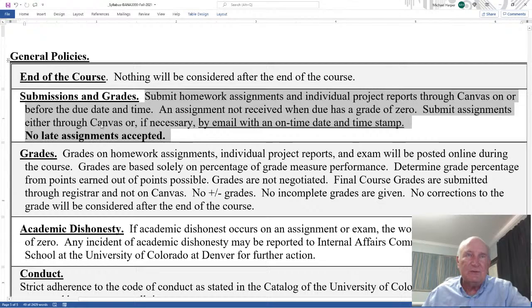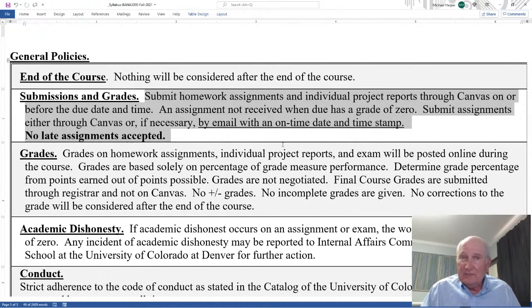Submit assignments either through Canvas or, if necessary, by email with an on-time date and timestamp. Okay, this is the only place I say that, and I will accept it. And all this means is that you submit everything through Canvas. Now, I'm fully aware that sometimes Canvas goes down, or they go on maintenance, or you can't open it, and it's a third party. Canvas is operated by a third party.